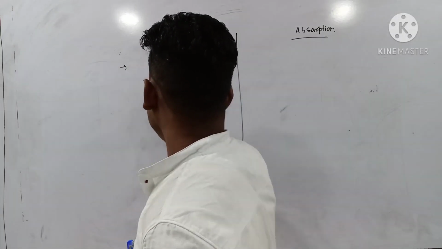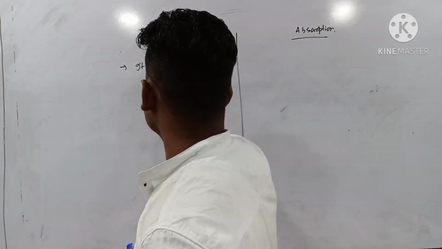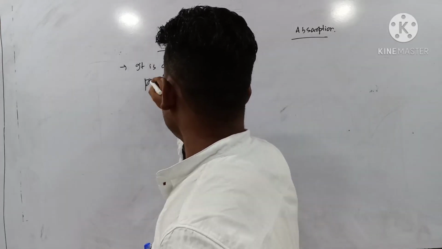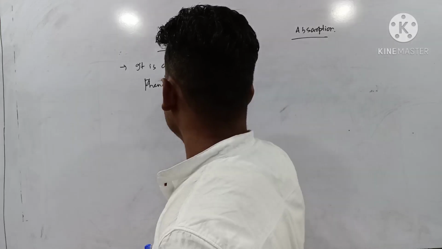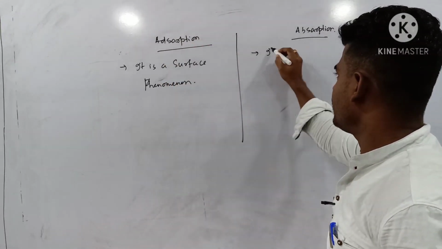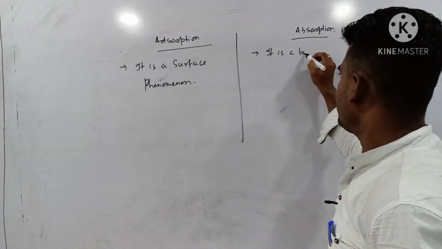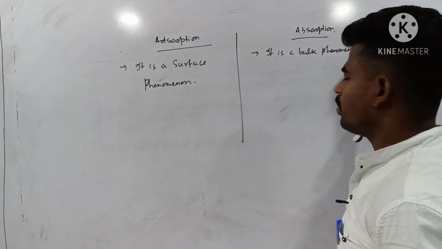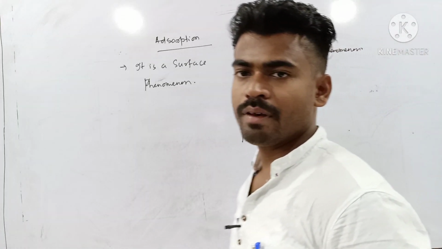First of all, adsorption is a surface phenomenon, and absorption is a bulk phenomenon. Clear?